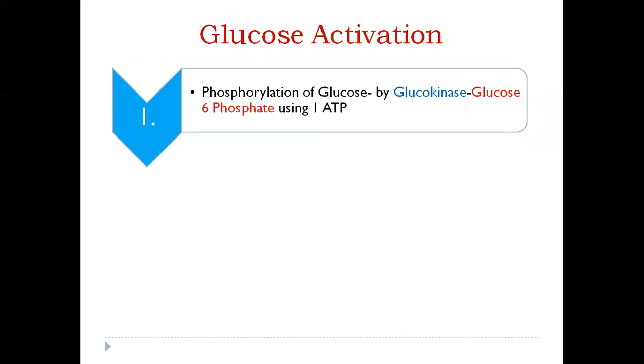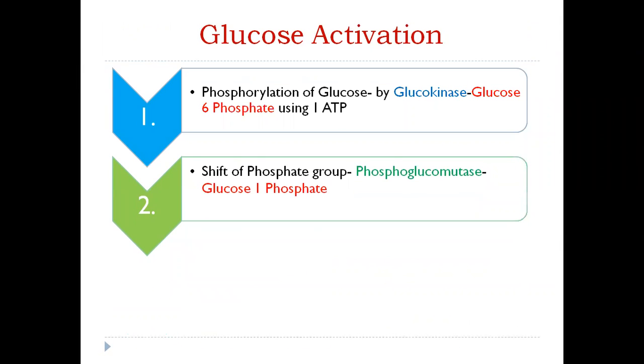So this reaction is the same reaction which was taking place in glycolysis. That is the first reaction where we were using hexokinase. Here we are using glucokinase. So glucose in the presence of glucokinase is converted to glucose 6-phosphate, spending one molecule of ATP. Reaction number two: the shift of the phosphate group in the presence of the enzyme phosphoglucomutase, giving glucose 1-phosphate.